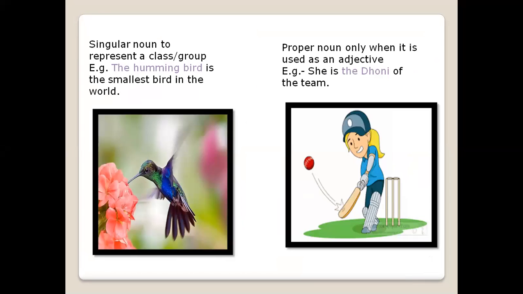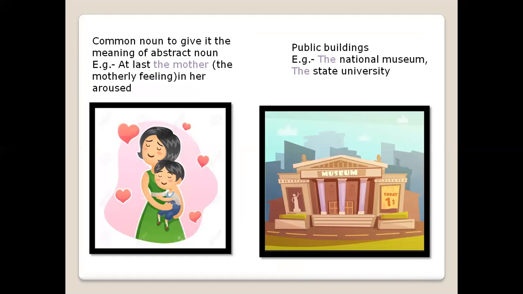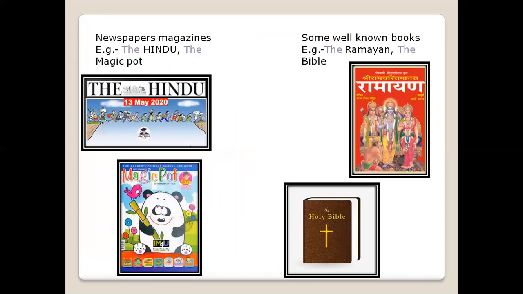When a singular noun is used to represent a class or a group. When a common noun is given the meaning of an abstract noun. Public buildings, if you are talking about certain newspapers and magazines, certain books.